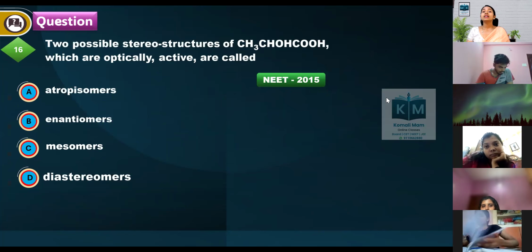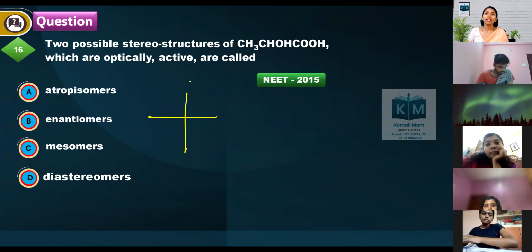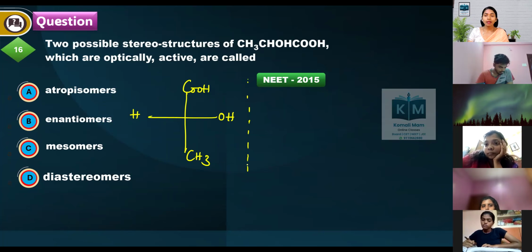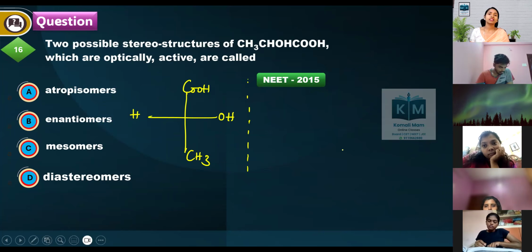Two possible stereo structures of CH3CHOHCOOH, which is lactic acid, correct? I'll take H this side, OH this side. Let's say, for example, CH3. Now, they were asking what is the relation between both? Either they are mesomers, diastereomers, enantiomers, or heterotopic isomers, or what is the relation?